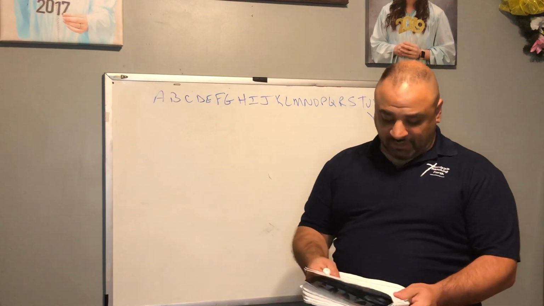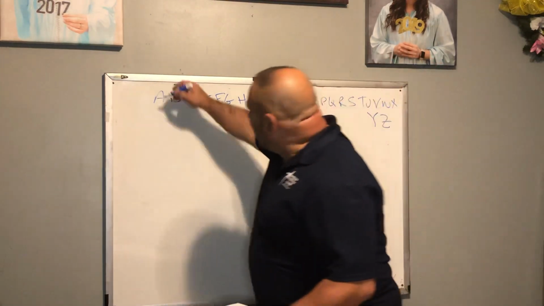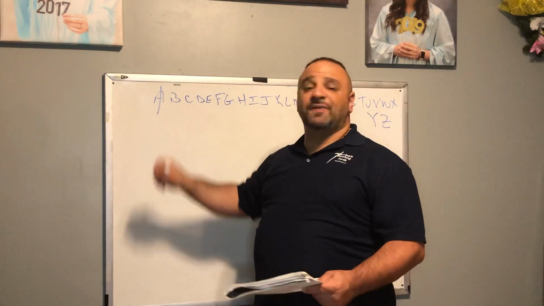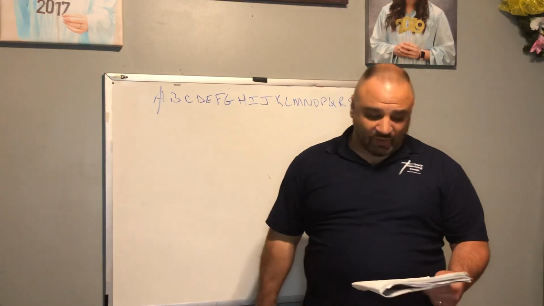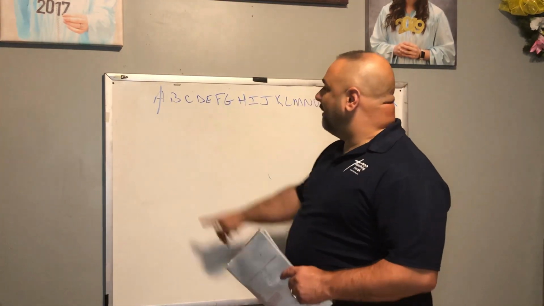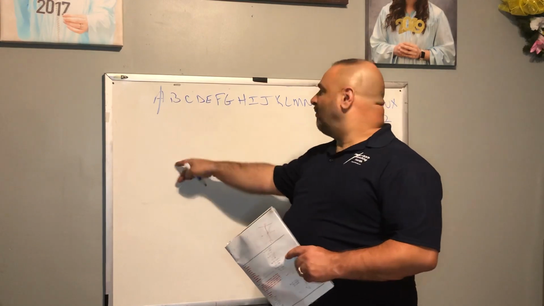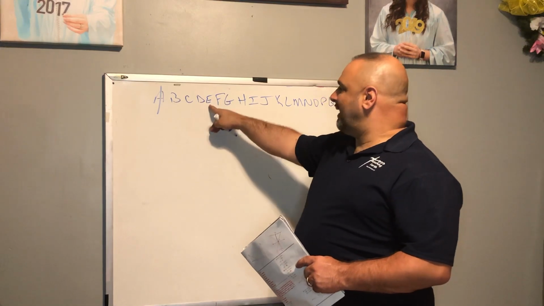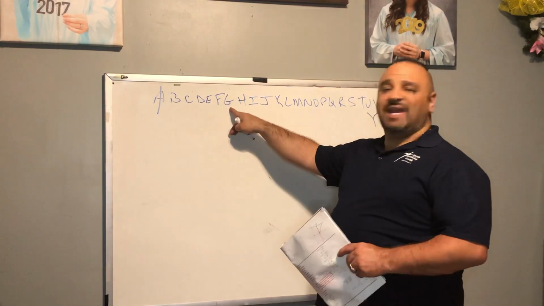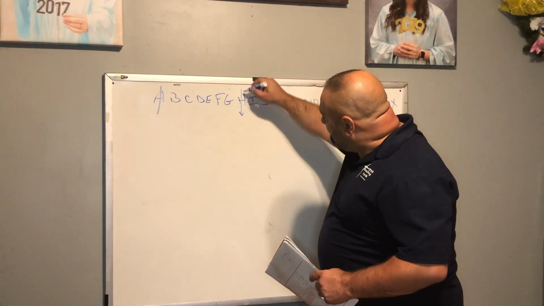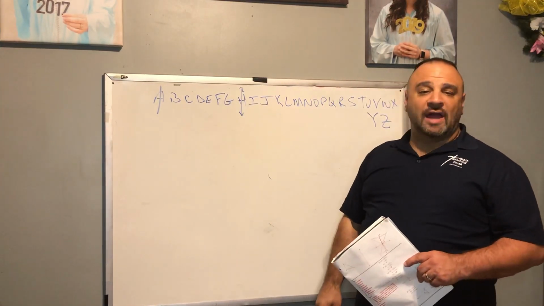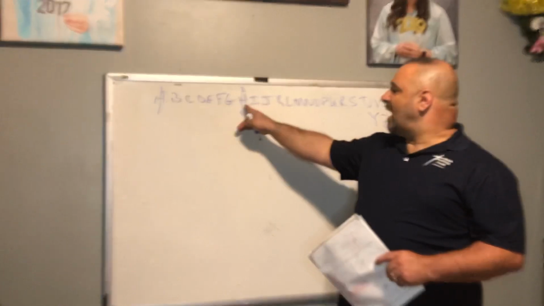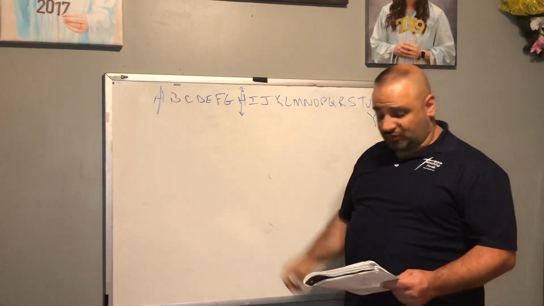So let's begin with the letter A, all right? Let's look at the letter A. If I simply put a vertical line down there, will we say that the left side coincides with the right side? All right, so A, very good. A would have vertical symmetry. How about B? No, very good. How about C? No. D? No. E? No. F? No. G? No. But how about H? If I drew a vertical line down through the center of H, does the image on the left-hand side coincide with the image on the right-hand side? The answer is yes. Very good.